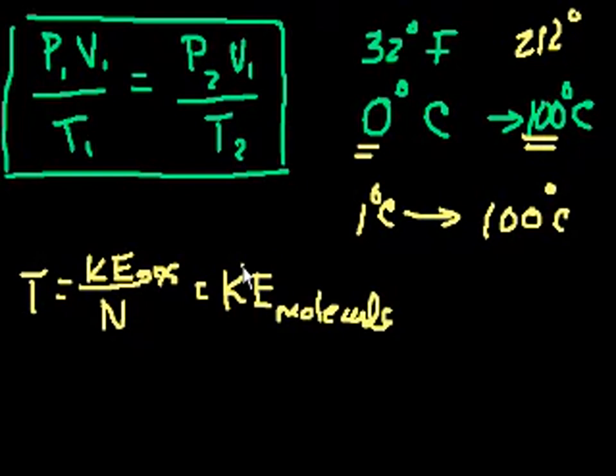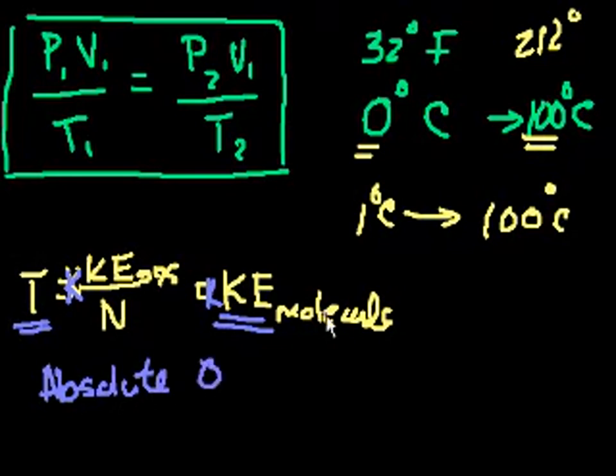Right? So the only way to really say that the temperature is 0 is if, and I should say it's proportional, because the temperature scales are still a little bit arbitrary. It's proportional. It's not exact. It's related to. But the only way to get to a temperature of 0 should be when the kinetic energy of each and every molecule is 0, the average kinetic energy. So they're not moving, they're not vibrating, they're not even blinking. These molecules are stationary. And the point at which that occurs is called absolute 0. Absolute 0 is also called 0 Kelvin.